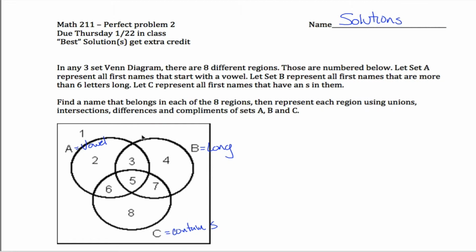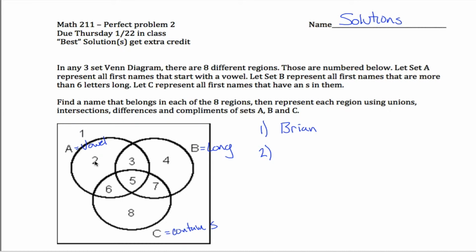regions numbered below. So region 1 would be a name that does not start with a vowel, that is not long, and that does not contain an S. Let's see, so long is defined to be 6 letters or more, I think. Yep. So Brian is a fantastic name. It does not start with a vowel. It is not 6 letters or longer, and it does not contain an S. So a good answer for 1 would be Brian.